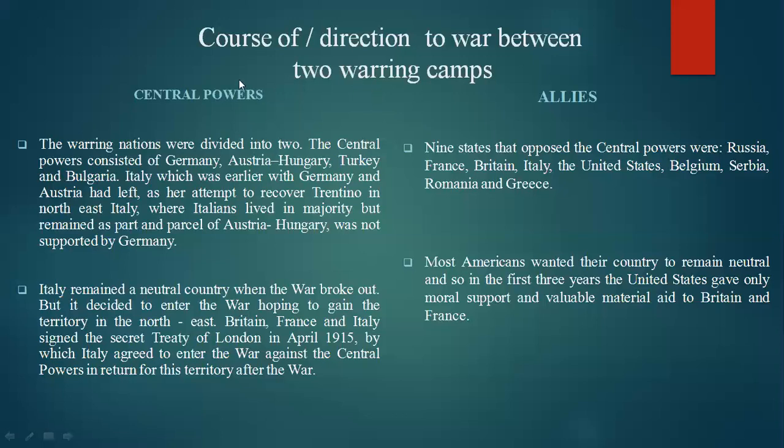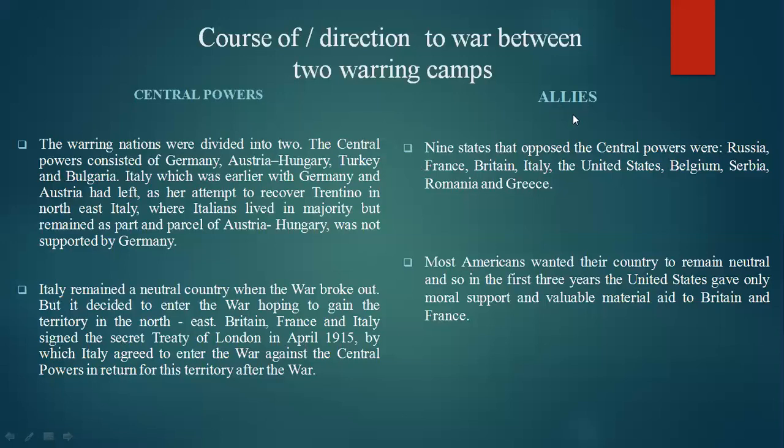So remember this, in this concept we have two questions. First, remember who are the nations belonging to the Central Powers. And what reason made Italy neutral before the First World War, and why did it join the Allied powers, and with which secret treaty? That is the Treaty of London in April 1915 that made Italy join hands with and enter the Allied powers.